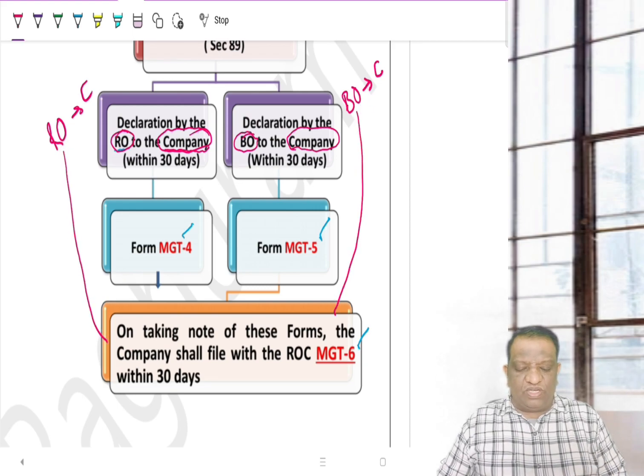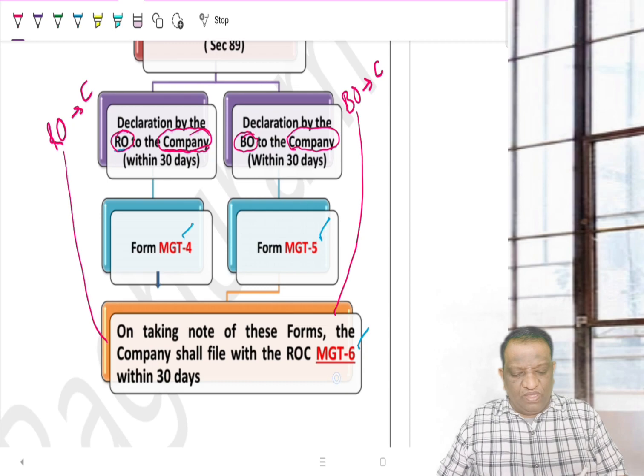But the forms are different. The registered owner will communicate through MGT4, and the beneficial owner communicates through MGT5. Then if you are the company secretary, you keep these two forms. On taking note of these two forms, the company shall prepare a summary version of the share details: the share numbers, who is the registered owner and who is the beneficial owner, including the percentage of holding. The company will be filing this with the ROC through MGT6.